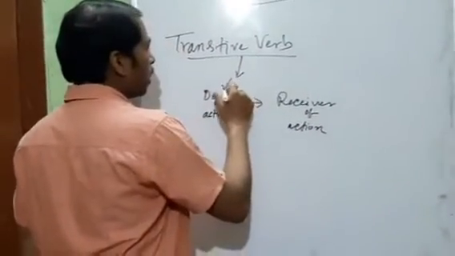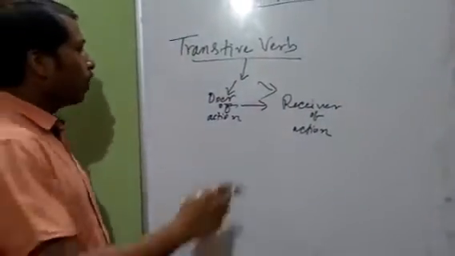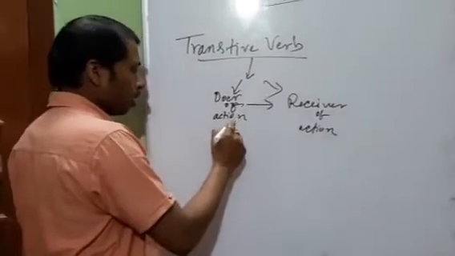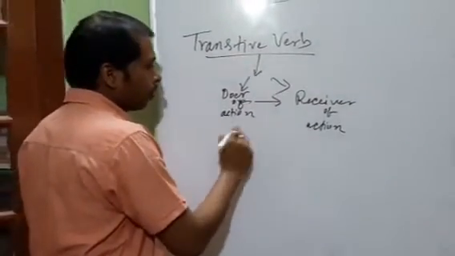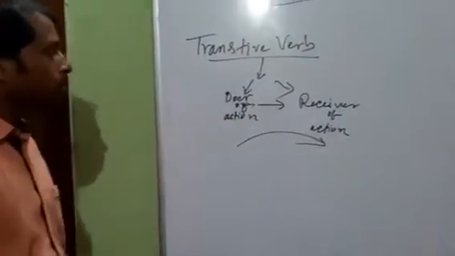These two elements have to be there. When any action is getting transferred from the doer to the receiver, it is known as transitive verb.